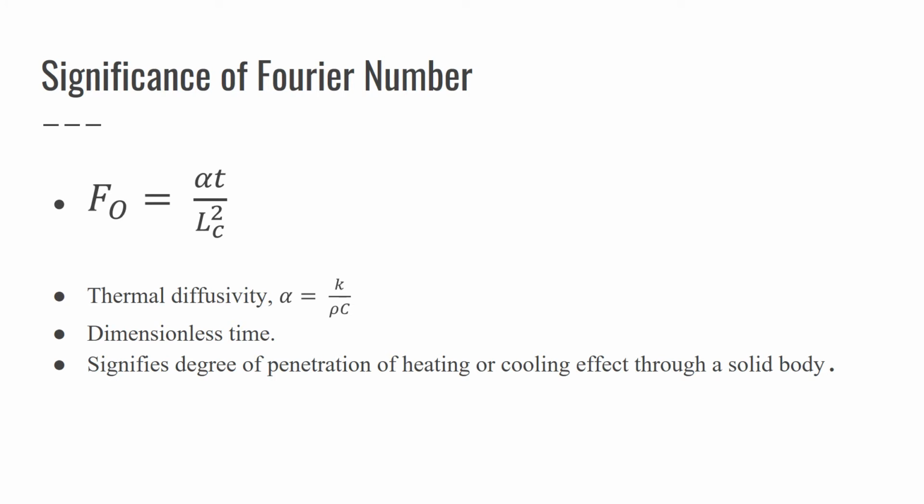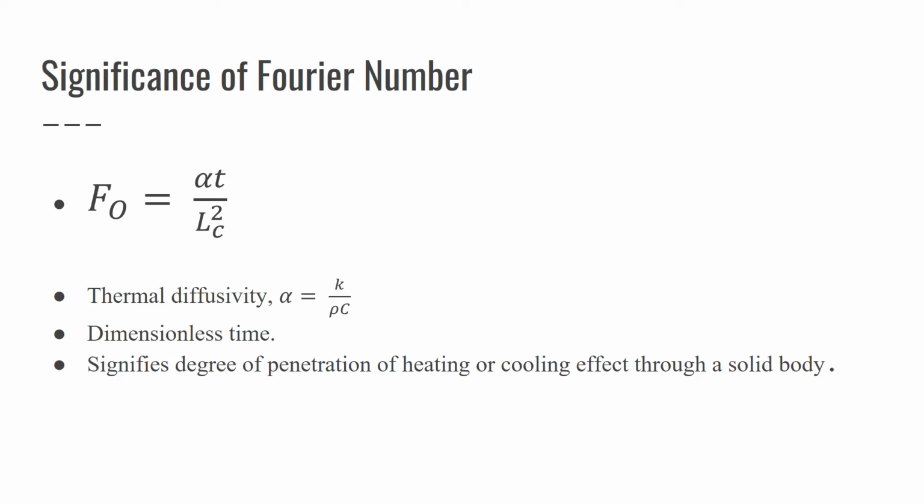Now we will move on to the Fourier number. What is its significance? The Fourier number is given by alpha t by Lc squared, where alpha is the thermal diffusivity, K by rho C, and Lc is the characteristic length. The Fourier number is also called dimensionless time, and it signifies the degree of penetration of heating or cooling effect through a solid body.